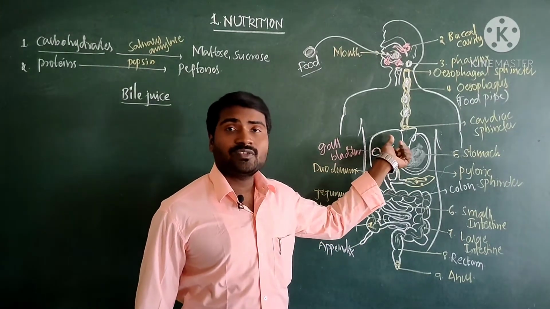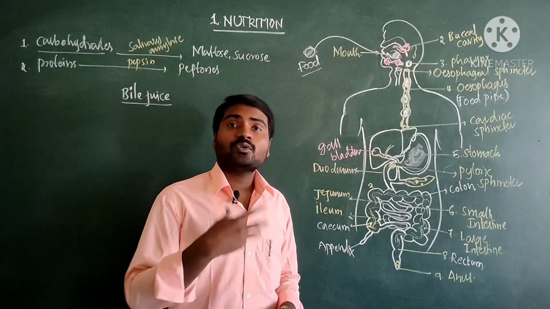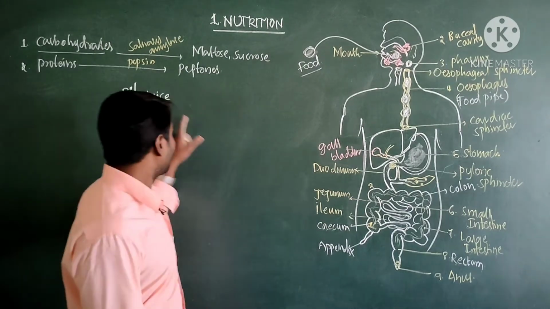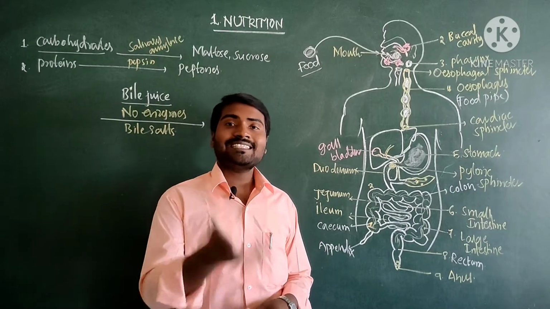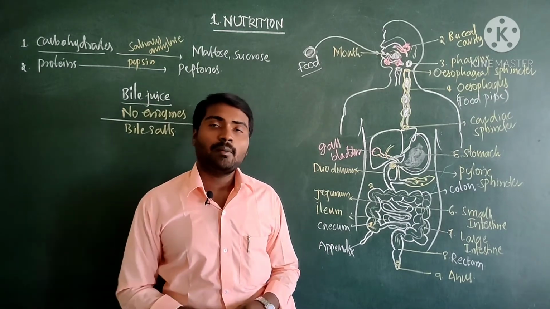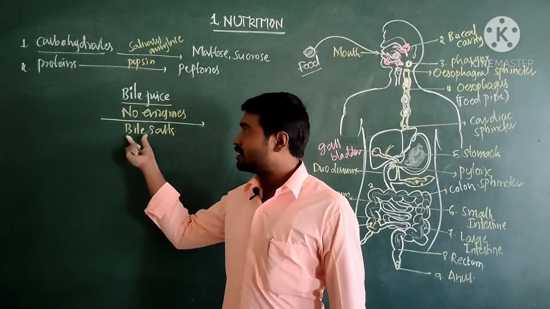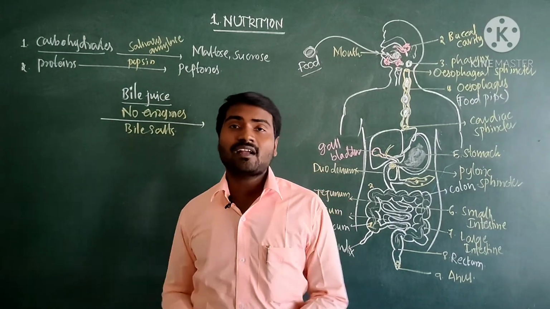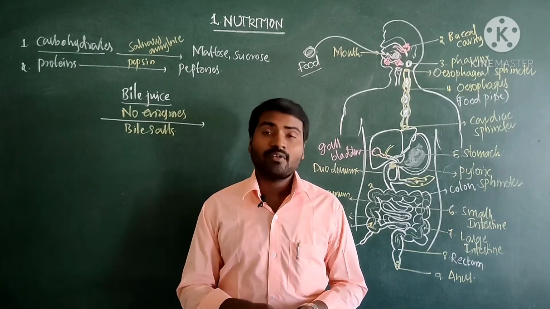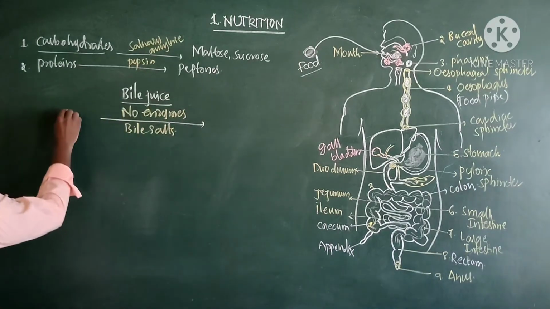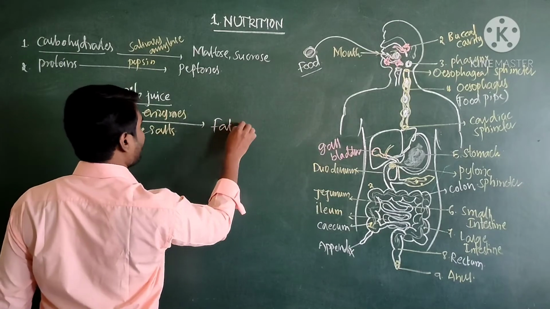The digestive juice which is produced by the liver and which is temporarily stored in the gallbladder is called bile juice. Okay, bile juice. This bile juice has no enzymes. So enzymes are absent in the bile juice. So then how does digestion take place, sir? So digestion takes place in the presence of some salts which are called bile salts. These bile salts help in the digestion of fats. So here fats are broken down into fat globules.